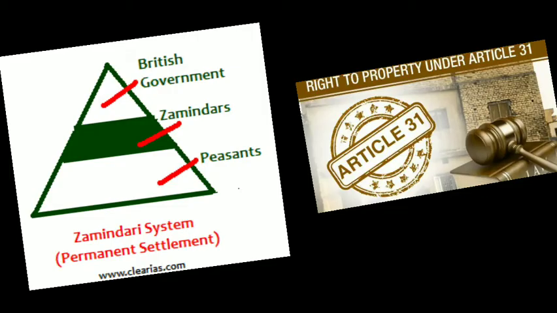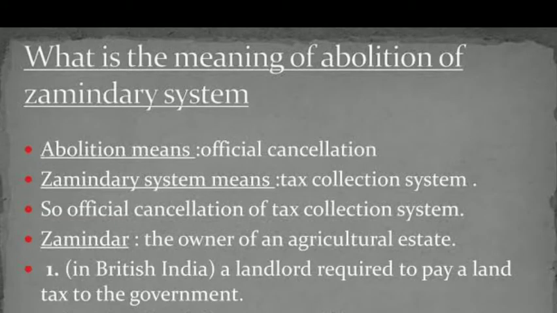It includes abolition of the zamindari system, and next we will talk about the right to property. Beta, the system of land holding and tax collection by zamindars is known as the zamindari system. Even after the British rule ended, these zamindars had huge land under their control.